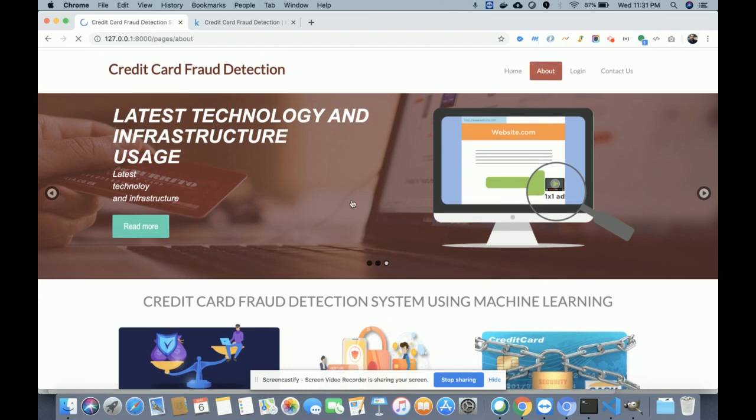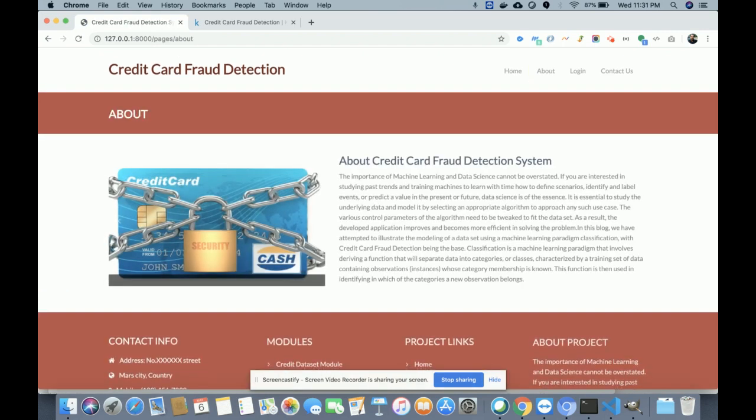This is the about page, with some information about the project. If you want to change the content of this about us page, you can change it from about.html. There are two types of files here: the HTML file, which I have used for adding the information, and the business logic, which has been written inside the Python file.